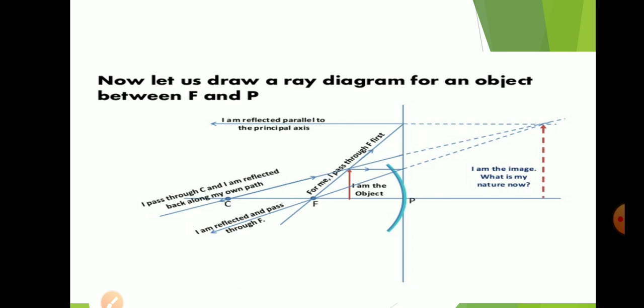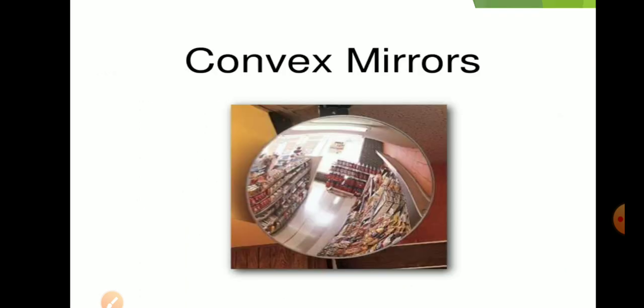And if the object is placed between principal focus and pole, one parallel ray passes through principal focus, another ray passes through center of curvature. The point where both the rays will meet, we will get the image. In this case, we get the virtual, erect and magnified image. This is the exceptional case.